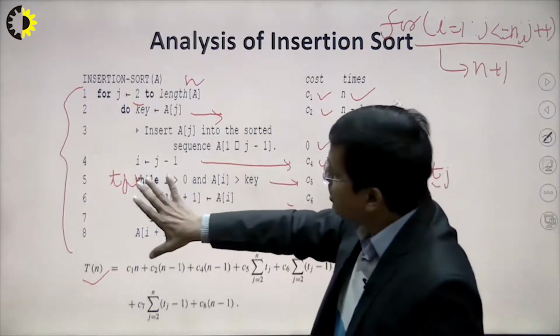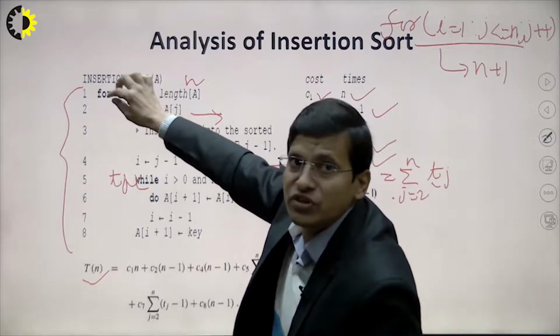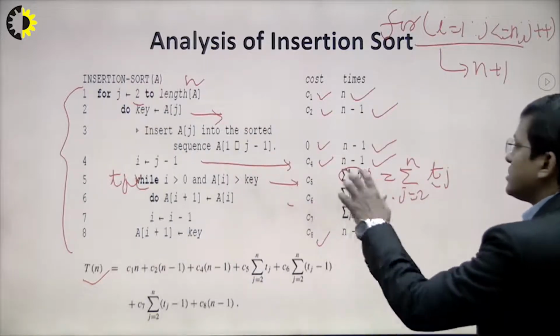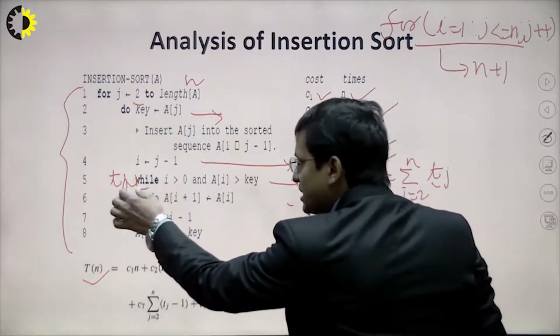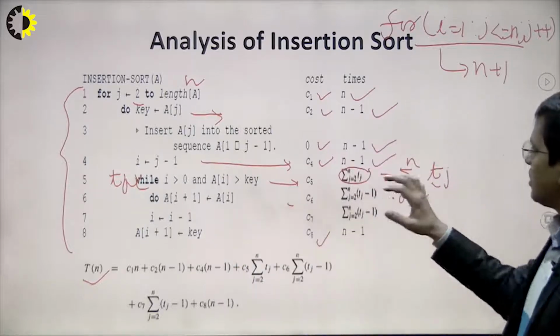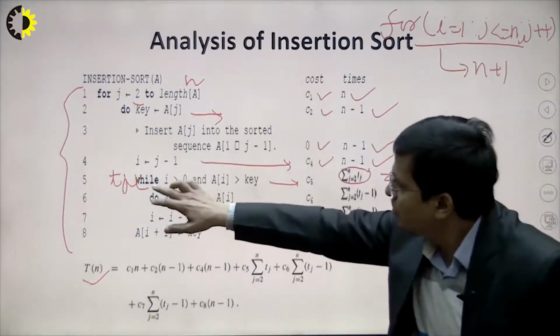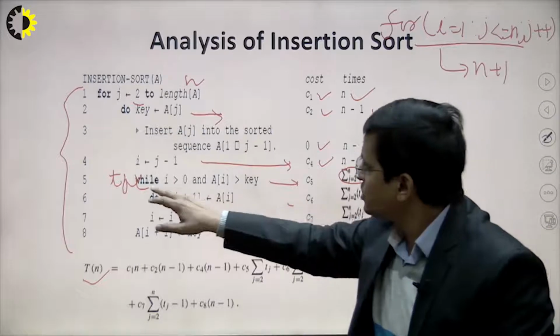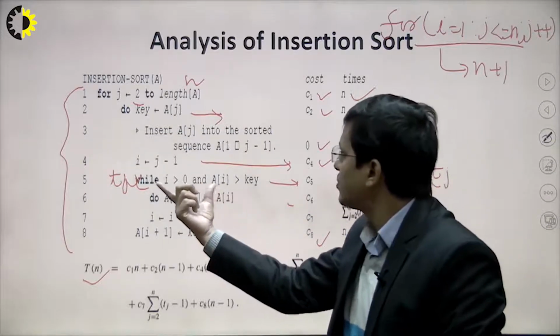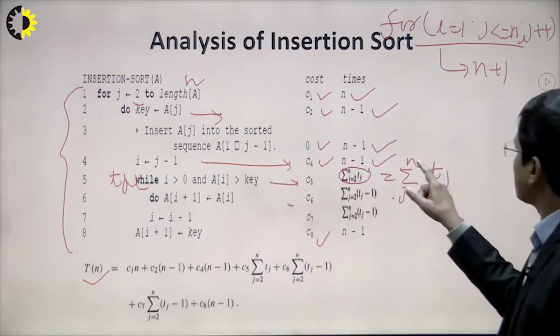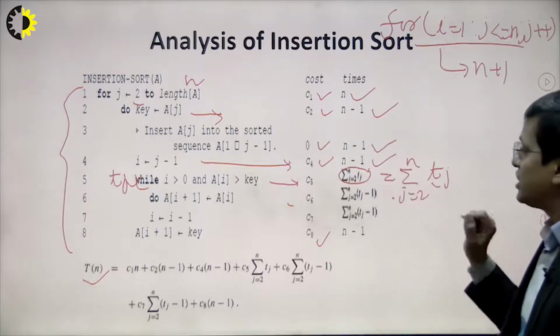Because this inner loop is inside of this for loop, a single while loop takes tj times. This means the overall number of comparisons of the while loop is the summation of j equals 2 to n of tj.